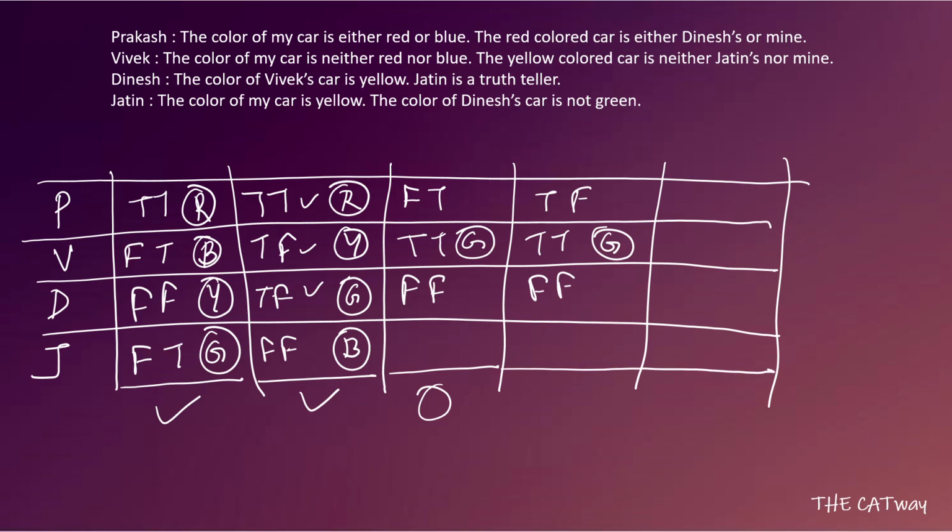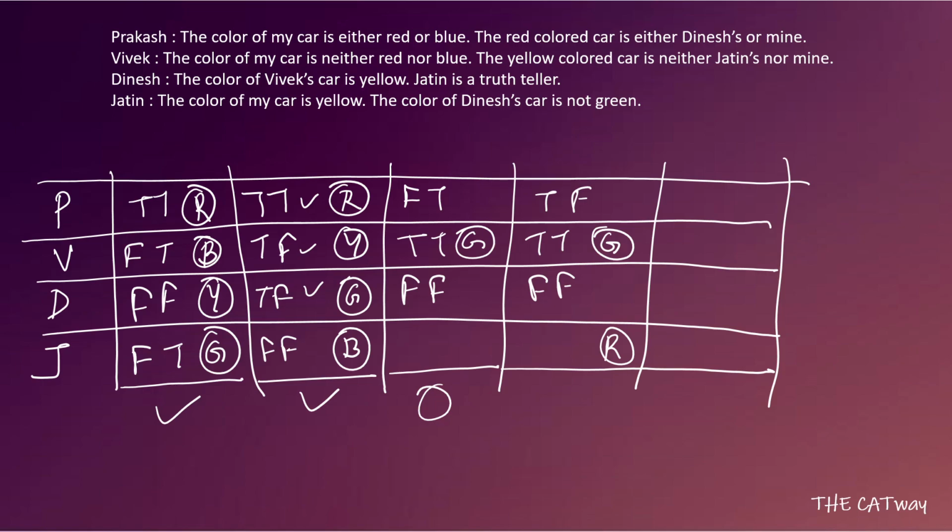Okay, so in the case when P's first statement is true, and second statement is false, then J gets red color. Okay, I hope you understand why he gets the red color? Because Prakash's first statement that the red colored car is either Dinesh's or mine becomes false. That means they do not have a red color car. We cannot get a red color car, so J will definitely get a red color car. Okay, now let's see what happens.